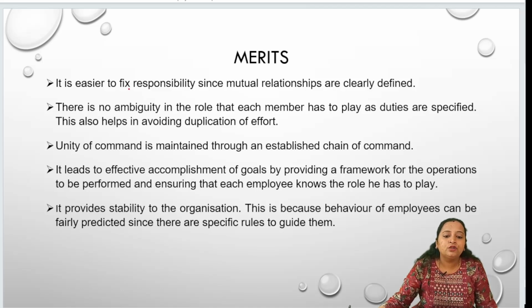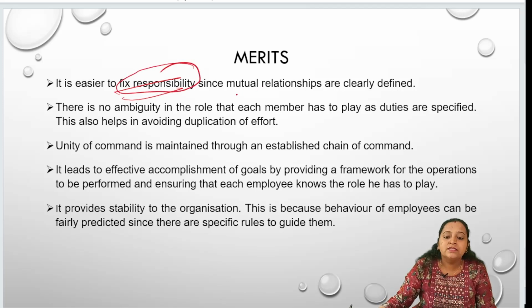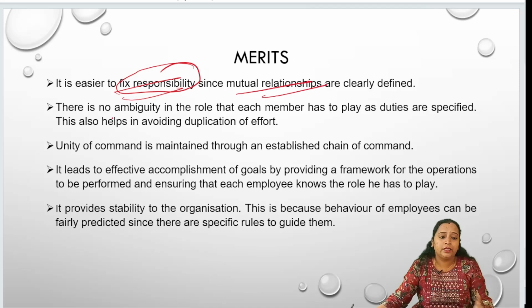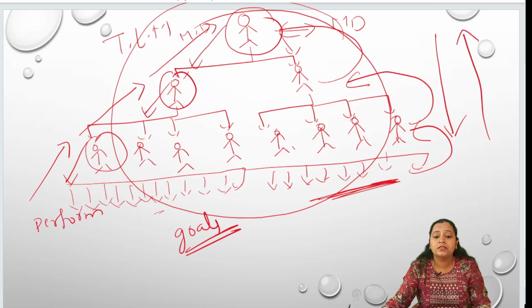It is easier to fix the responsibility. Yes, it is easier. You have to include this word. It is easier to fix the responsibility since mutual relationships are clearly defined. See, it is easier to fix the responsibility.